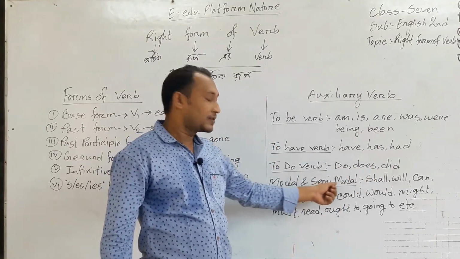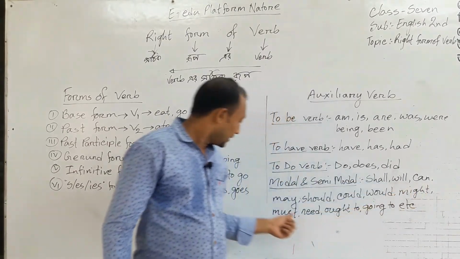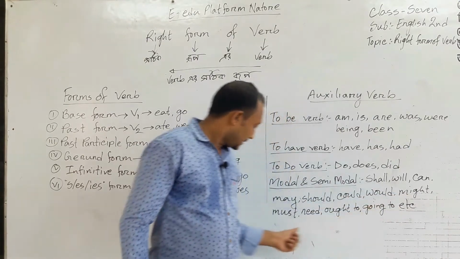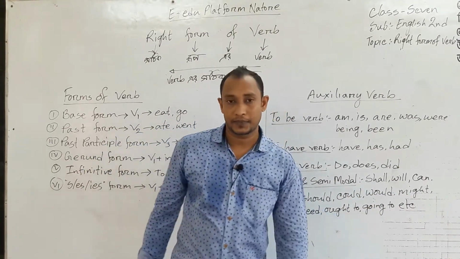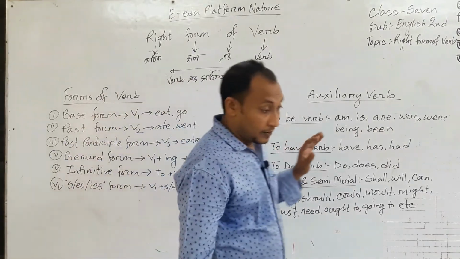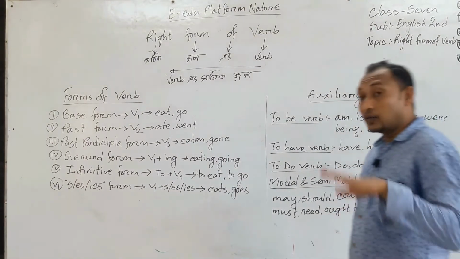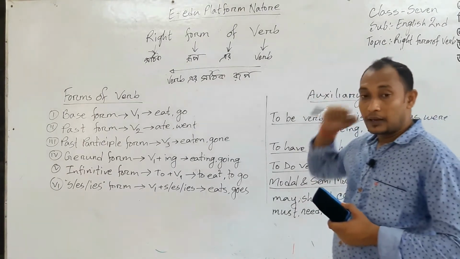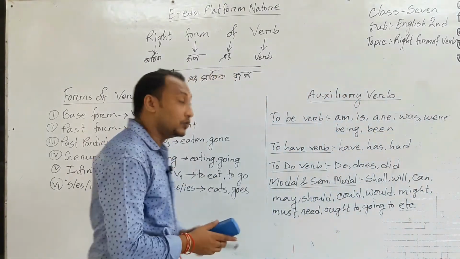Modal auxiliary or semi-modal: shall, will, can, may, should, could, would, might, must, need, ought to, going to, etc. You know these from your previous class, but I have written them here to remind you, so that when I discuss the rules of right form of verb, you can understand so easily.